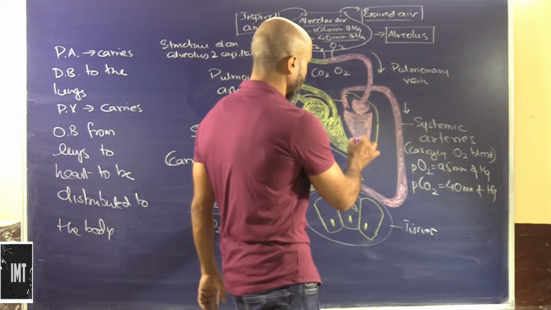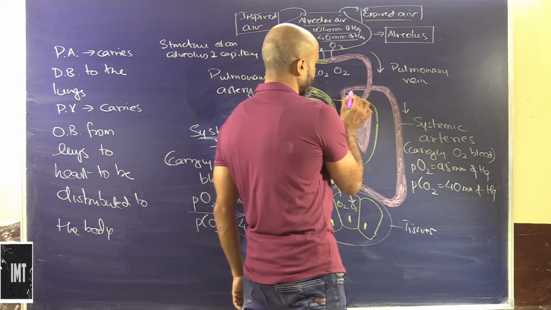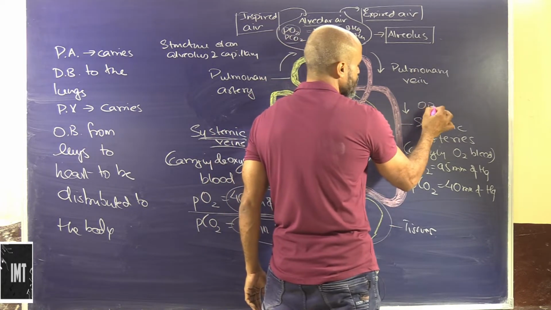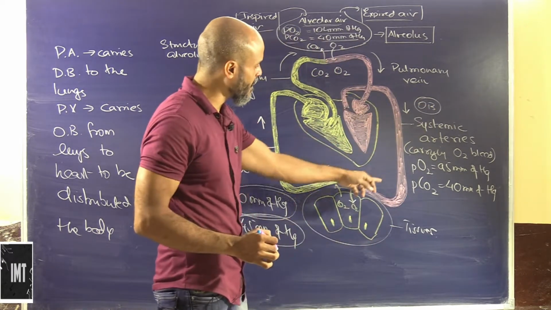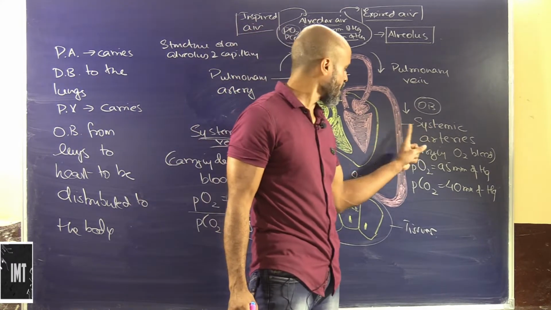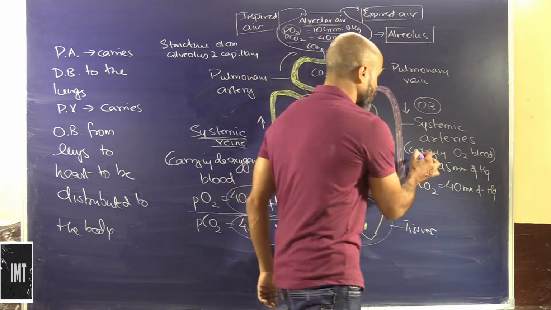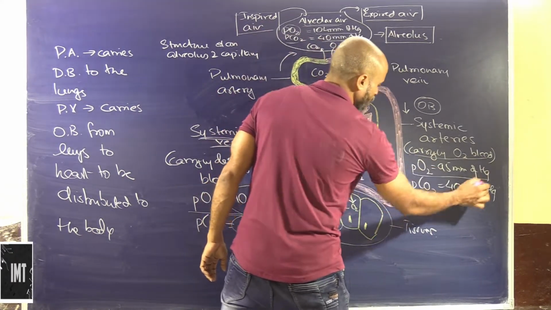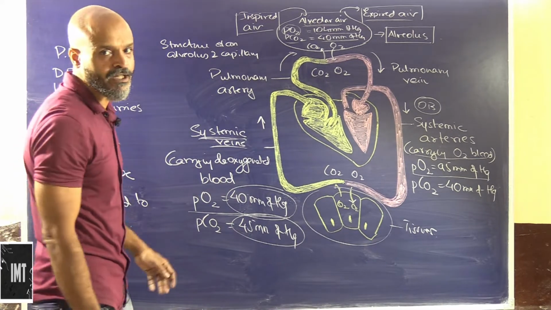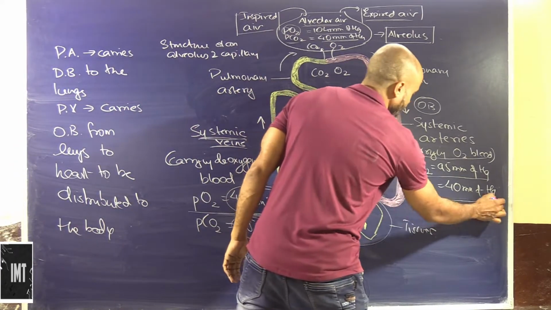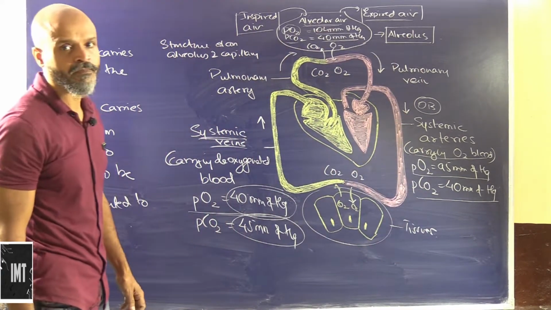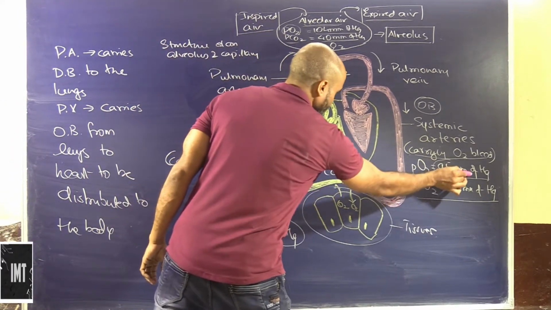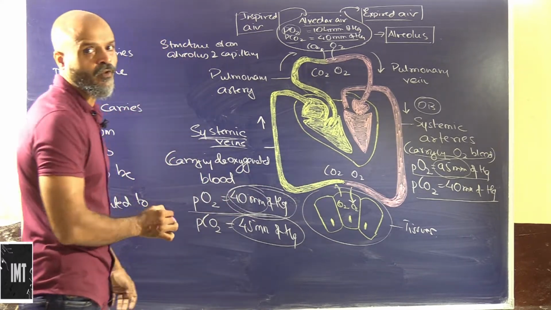Now look at these arteries. So these are basically the arteries which are carrying the blood which is oxygenated. The oxygenated blood from the heart is pumped to the various organs. So these are the systemic arteries. They carry oxygenated blood. Now the partial pressure of oxygen is 95 millimeter of Hg and the partial pressure of carbon dioxide is around 40 millimeter of Hg. So we understand this difference. See, here we have 95 and here we have 40.